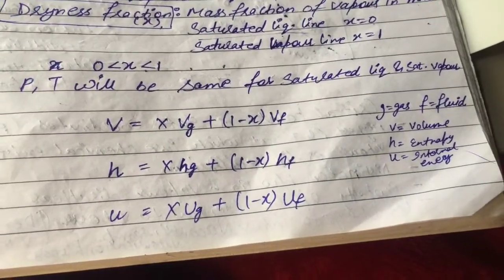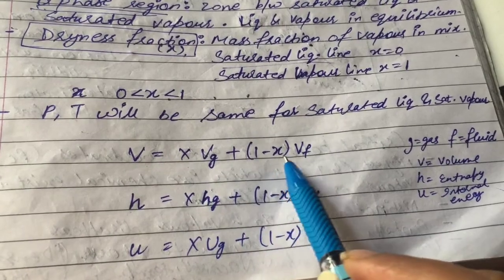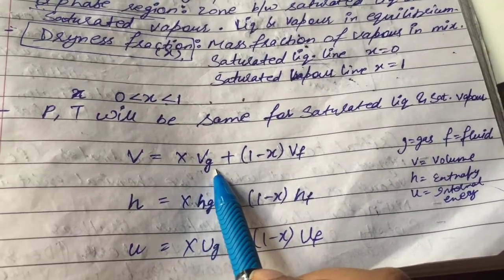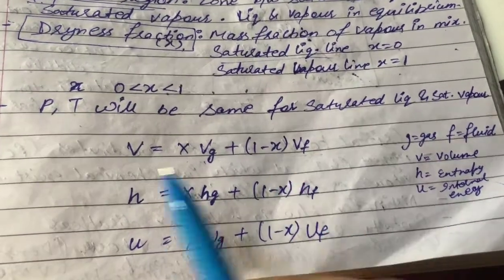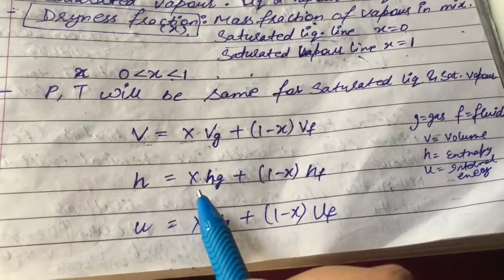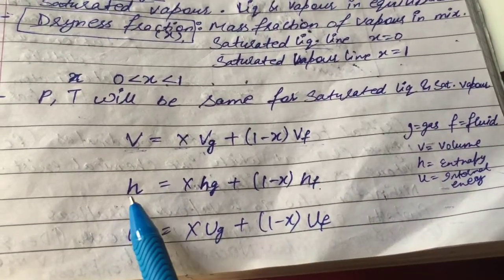So V, our volume, is X Vg plus 1 minus X Vf, where Vg is our volume for gas, Vf is volume of fluid, and V is our volume and X is dryness. Similarly, H is equal to X Hg plus 1 minus X Hf.